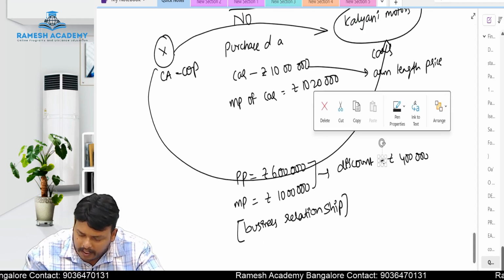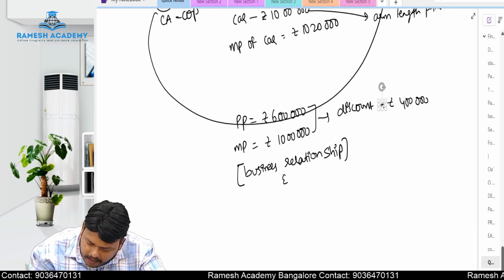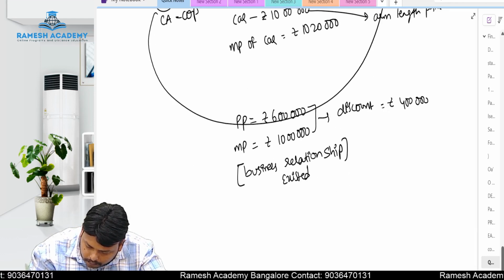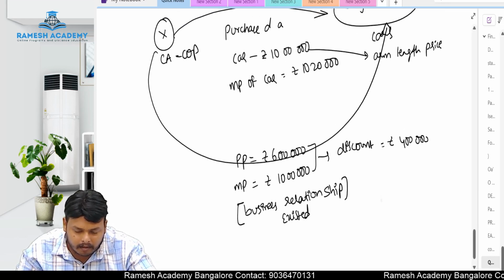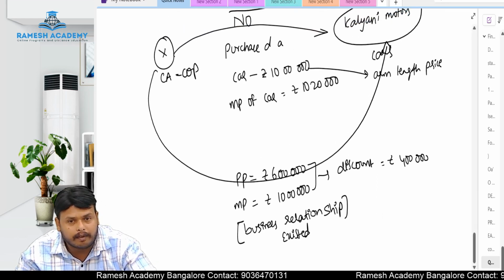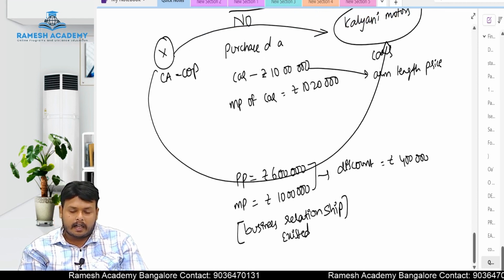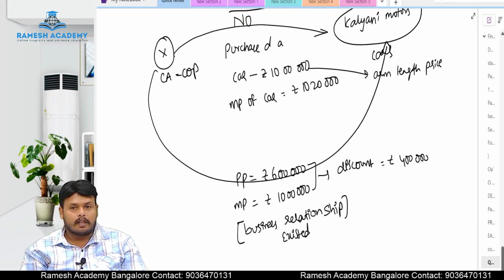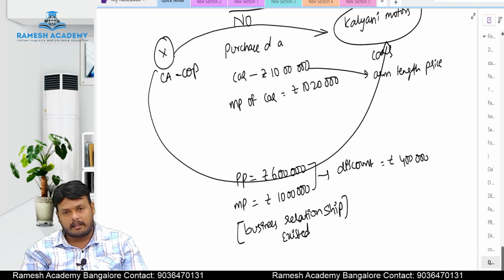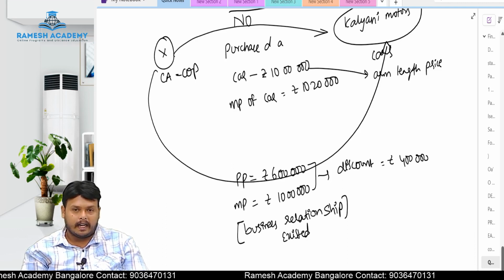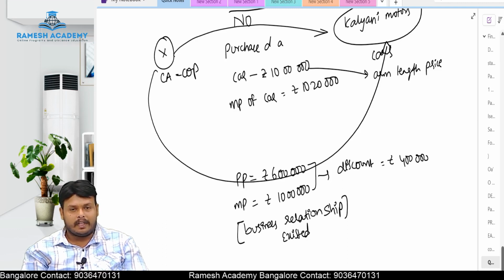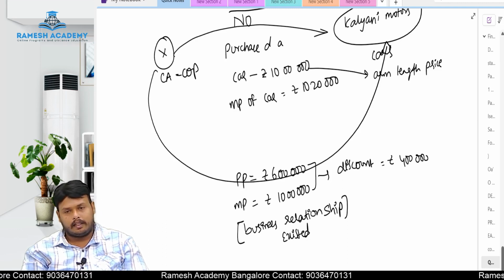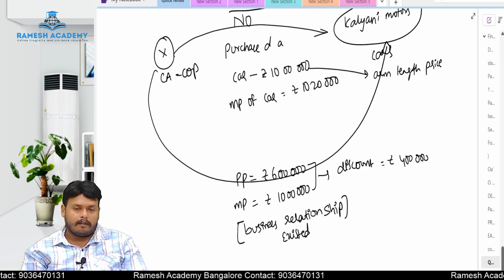In this case, which relationship existed? A business relationship existed here between X and Kalyani Motors. Why? Because here X is a chartered accountant. He purchased the car for 6 lakhs, but the market price of the car is 10 lakhs. What is the discount offered by Kalyani Motors? 4 lakhs. Generally, no car company will offer a discount of 4 lakhs.